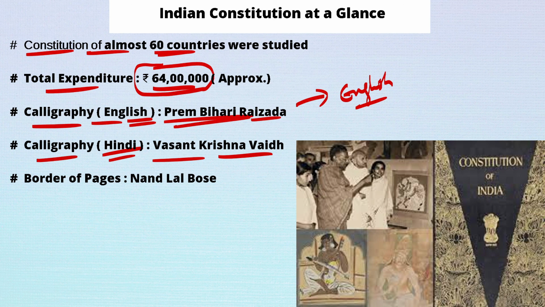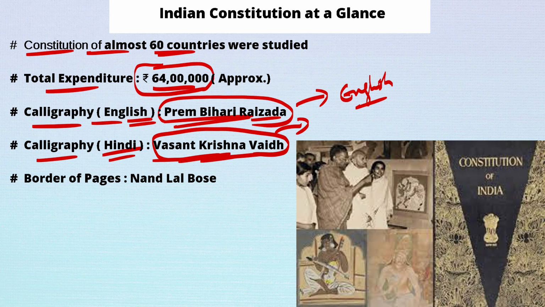When all the members framed the Constitution, it was given to Prem Bihari Raizada to calligraph, to write it in a neat, proper way in English, and Vasant Krishna Vaid just wrote that in Hindi. He didn't translate it into Hindi. It was translated by someone else, but he just wrote it in Hindi in a proper way.